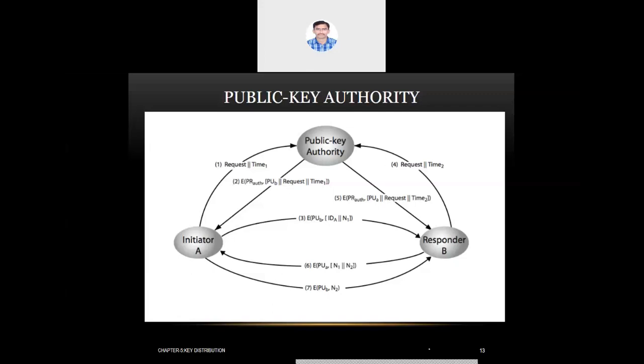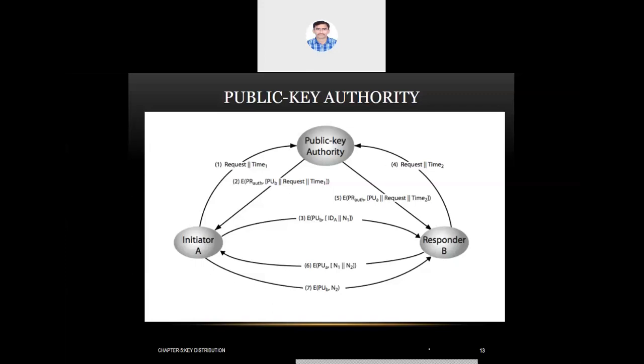You can see the fifth transaction. Again, the transaction has been encrypted using the private key of the public key authority, and the package contained PUA, which has been requested by B, and the same request which came from B. So after the fifth transaction, B comes to know the public key of A. Now, using that public key of A, B is doing the sixth communication.